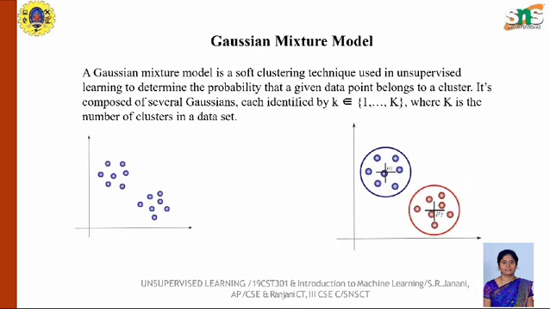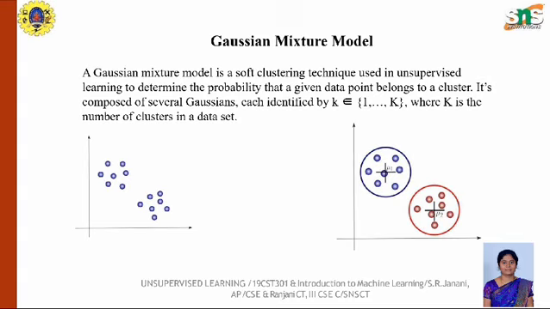Next, we are moving into the topic of Gaussian mixture model. A Gaussian mixture model is a soft clustering technique. There are two types of clustering: hard clustering and soft clustering. Gaussian mixture model comes under soft clustering technique and it is used in unsupervised learning to determine the probability that a given data point belongs to a cluster.